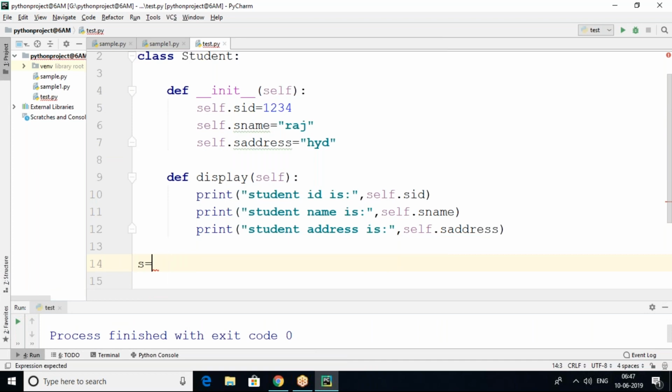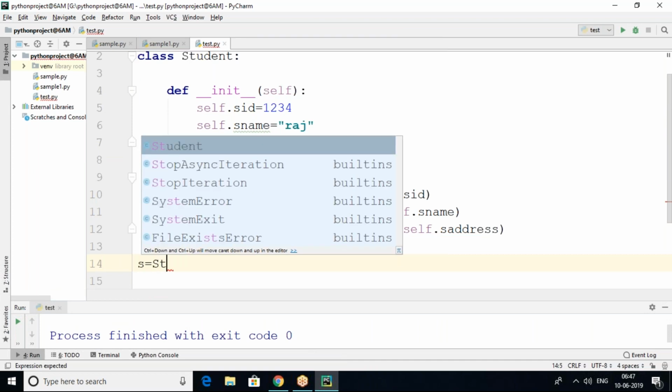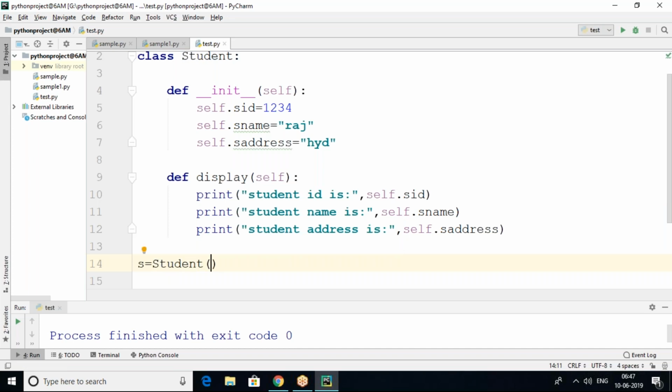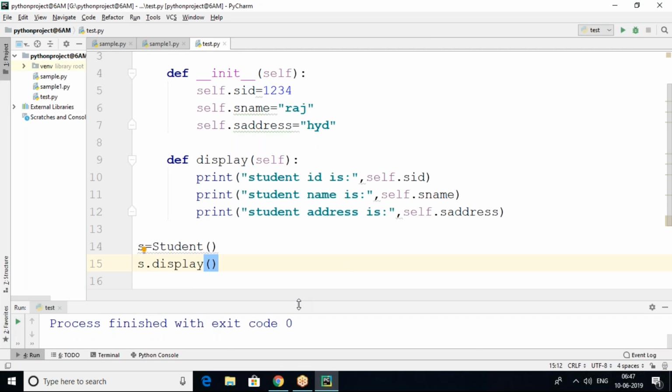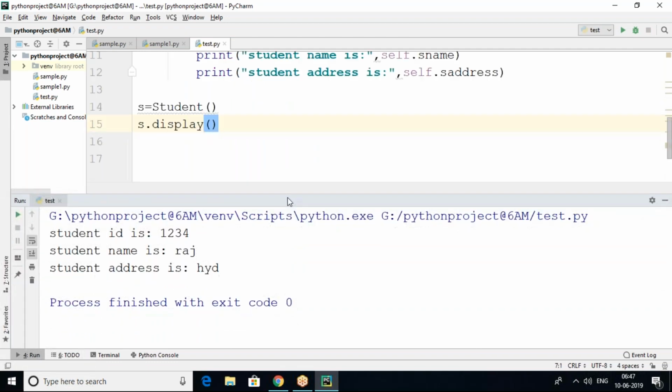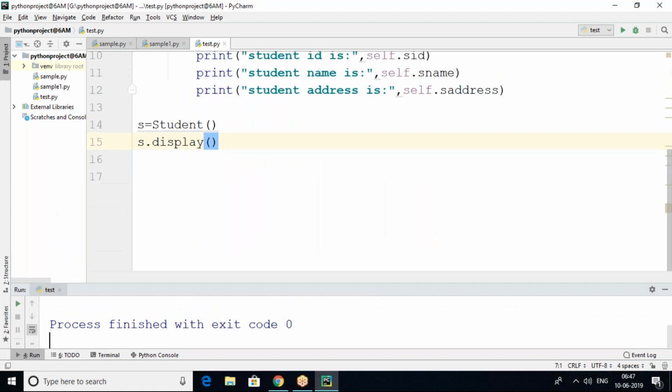Object reference variable s. My class name is called what? Student. That's it. Then we have to call what method? The display method. s.display(). s is the object reference variable and I'm calling the display method. As soon as we call the display method, you can see we got an output like this. Student ID is 1234. Student name is Raj. Student address is HYD.